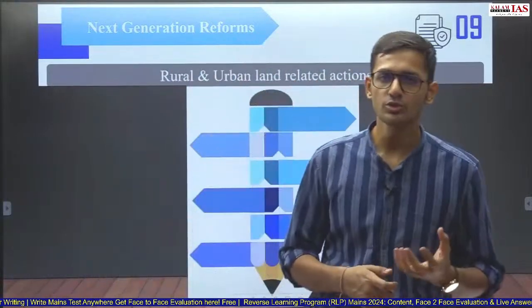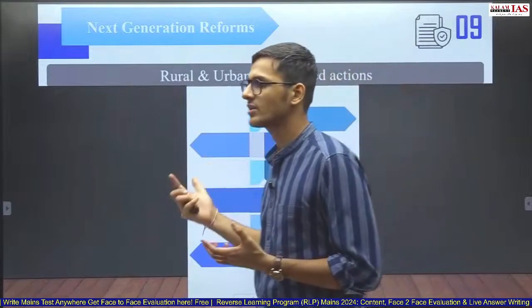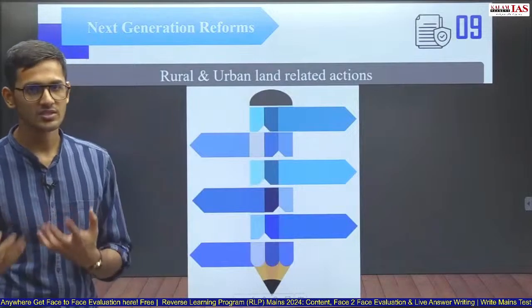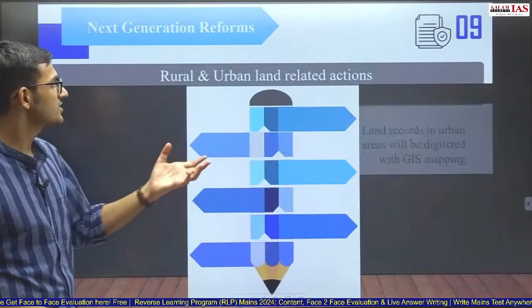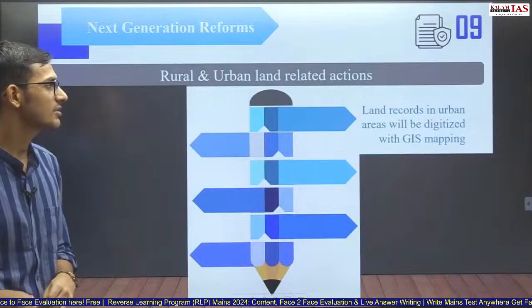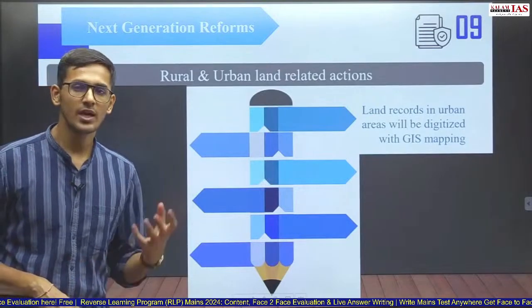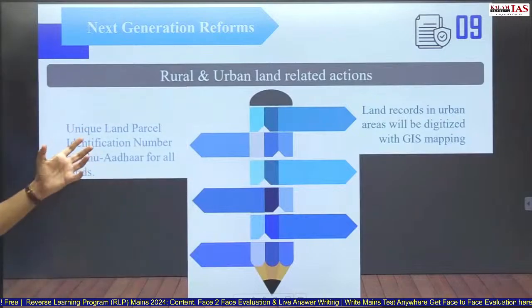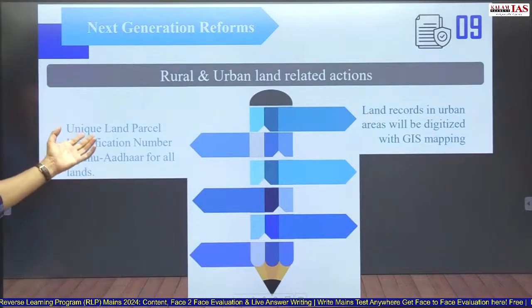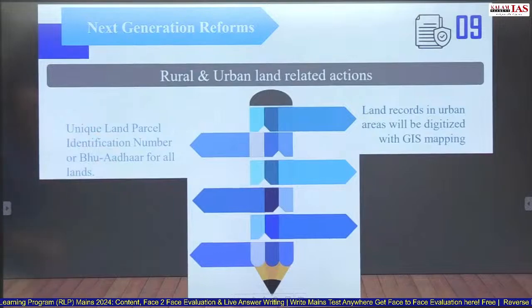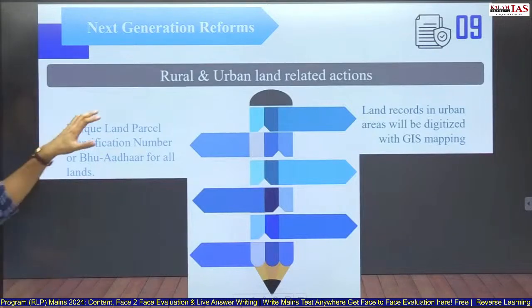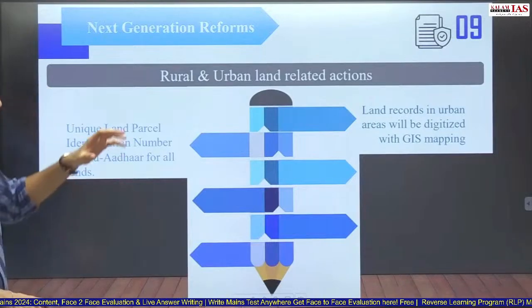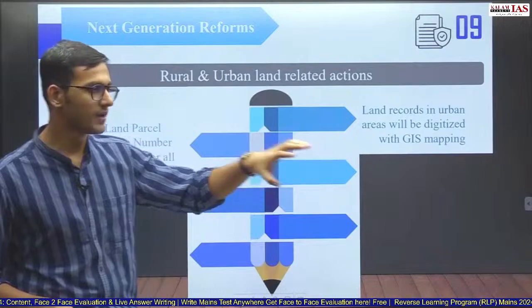So in land reforms also you can write about all the initiatives that the government has taken in this year's budget. These are the major recent initiatives in the land reforms. The first is land records in urban areas will be digitized with GIS mapping. So the urban areas land records will be digitized using the GIS mapping. ULPIN, the unique land parcel identification number. So ULPIN or Bhu Aadhaar for all lands. So GIS mapping will be done of urban land.